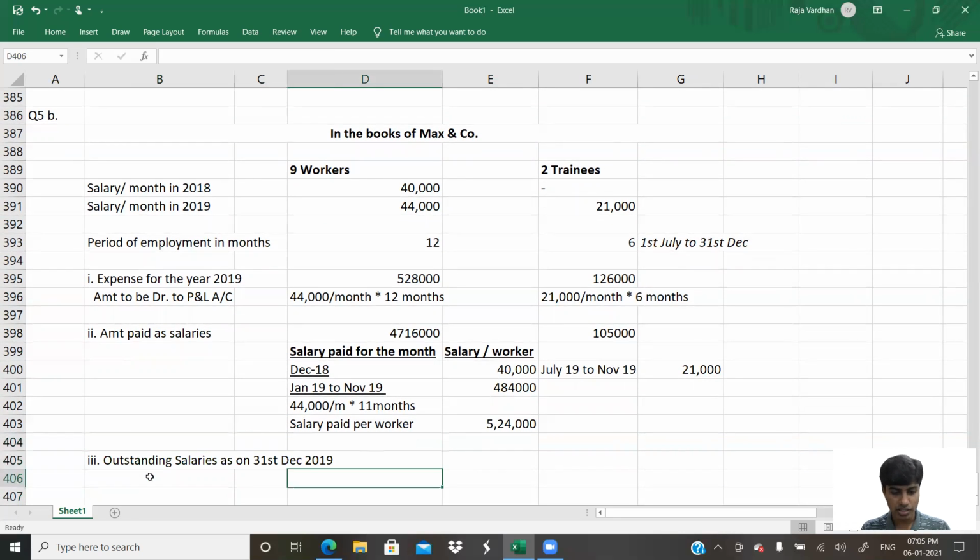Okay, how much is it? It is just that 1 month salary. What is that 1 month salary? It is the December 2019 salary. Yeah, how much is the amount? Amount is 44,000.